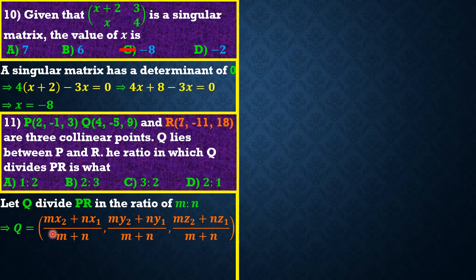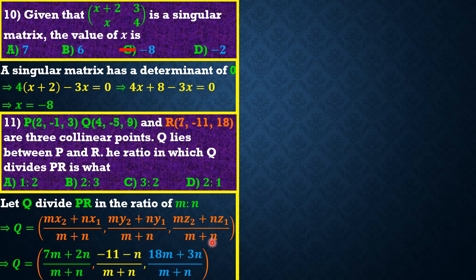But friends, we are not going to use all of these ones. We can just choose any of them and use either the x, y, or the z, since they all contain m and n. Okay, so in this case, guys, we plug in the values of x1, x2, y1, y2, z1, z2. We are going to have this Q being equal to, our m remains the same. Our x2, guys, is simply what? 7.